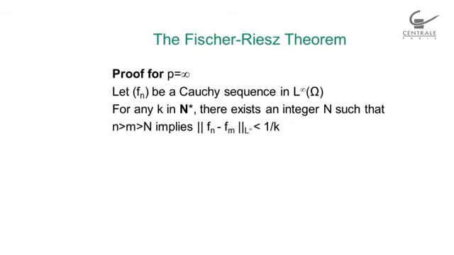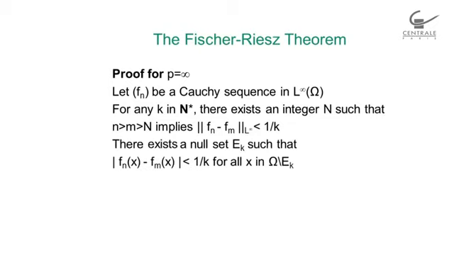And that is obvious because the definition of a Cauchy sequence is that for any epsilon, there exists an integer capital N such that the norm of fn minus fm is smaller than epsilon. So if it's true for any epsilon, I can choose any k in N star, and that must be true. Now, there exists a null set Ek such that fn of x minus fm of x is smaller than 1 over k everywhere but maybe on this null set. And this is the definition of the norm of L infinity.